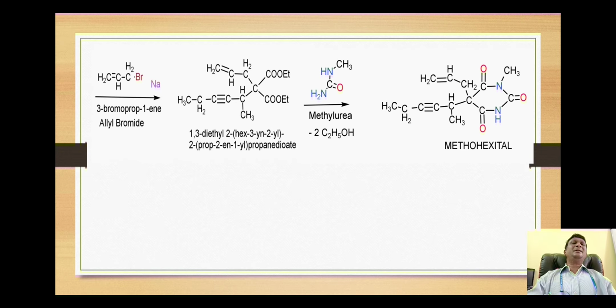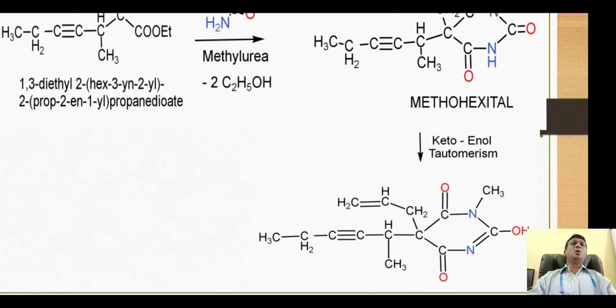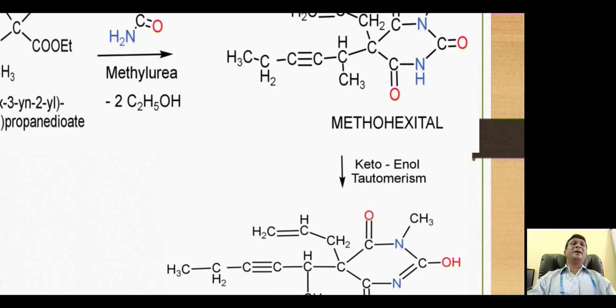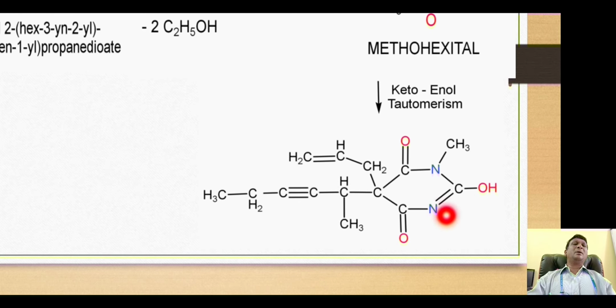So with this migration we have a keto-enol tautomerism. With keto-enol tautomerism we have a double bond between the carbon and nitrogen and the conversion of the oxo group into the hydroxy group.